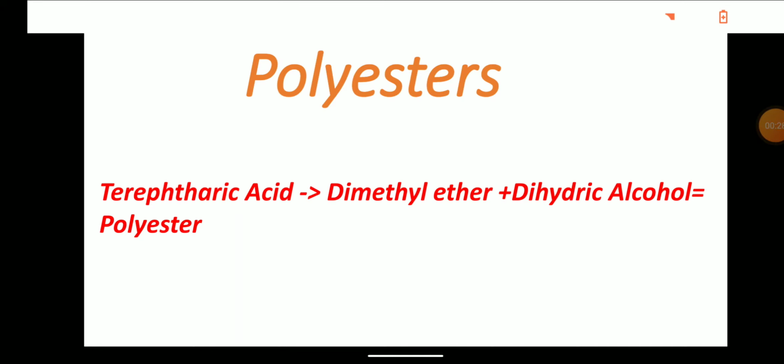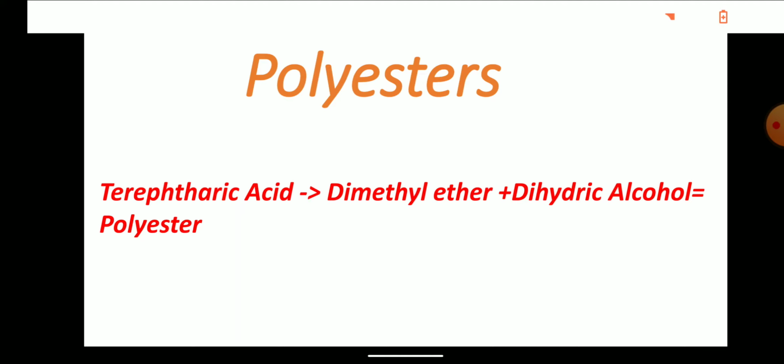Many ester molecules brought together form polyester. Poly means many, ester. In organic compounds, the compounds having the ester functional group we call esters. These units of esters brought together form polyester.